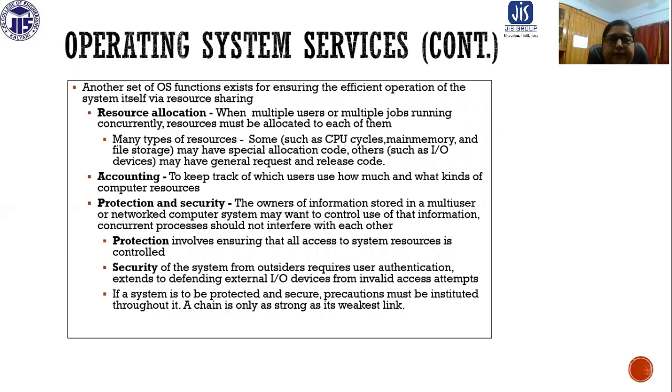Now the next part, resource allocation. Basically, the operating system acts as a resource allocator. Whenever multiple users or multiple jobs are running concurrently, resources must be allocated to each of them. There may be many types of resources available in the system. Some may have special allocation code, like CPU cycles, main memory and file storage, and some may have general request or release code, such as I/O devices. But whatever it may be, it is going to be allocated and managed by the OS.